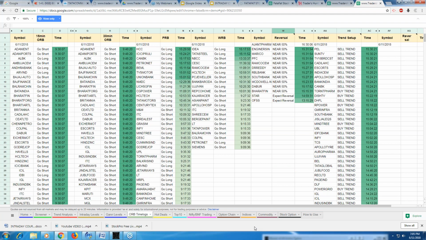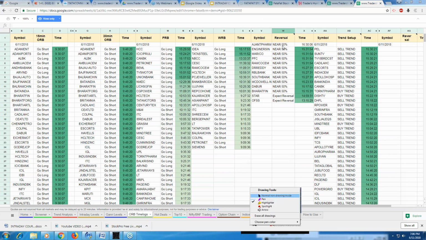I only use 3 things from here. Not even 3, I only use 2 things. One is the 15 minutes ORB. The other thing that I use is PRB, previous day range breakout, right? These are the 2 things that I use, and then I trade upon them. Fine.